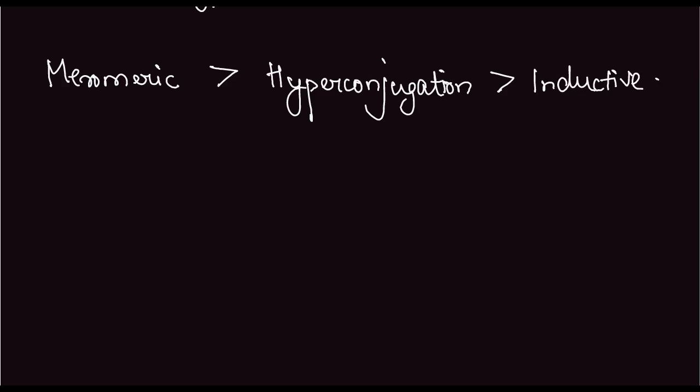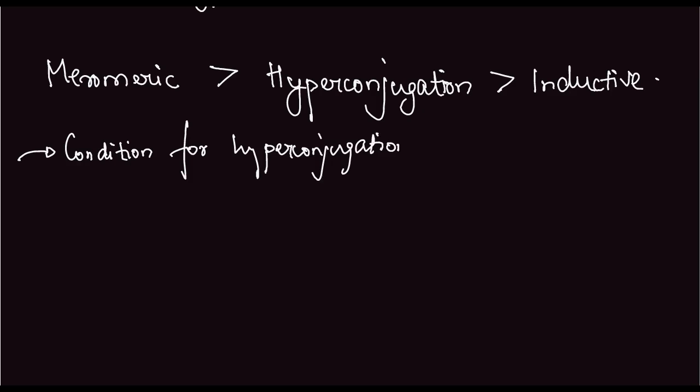Now, for hyperconjugation, the condition is that at least 1 alpha hydrogen should be present.